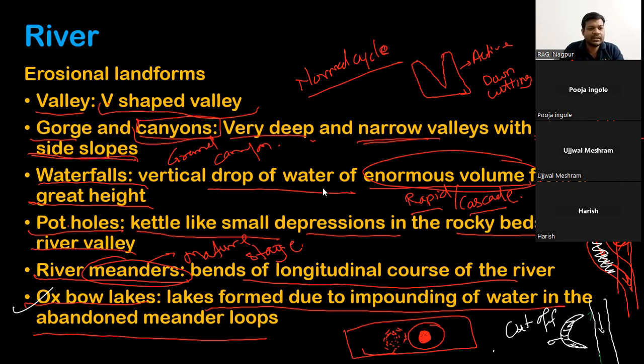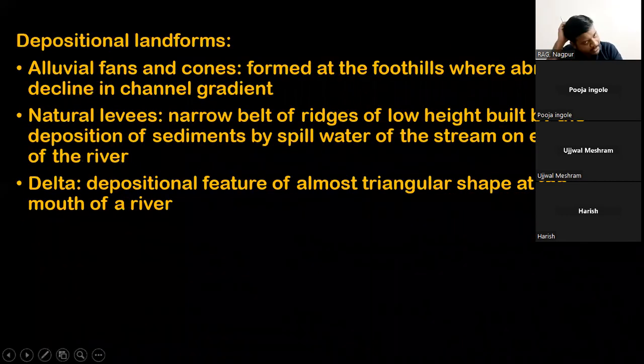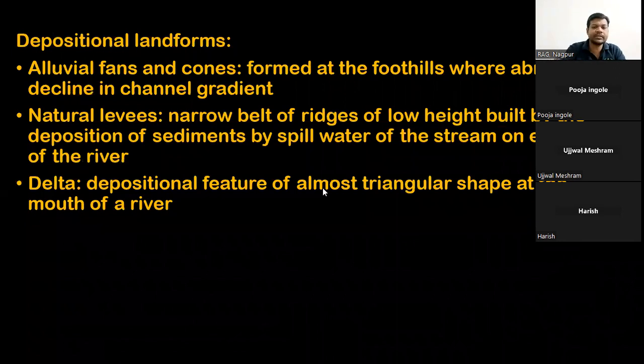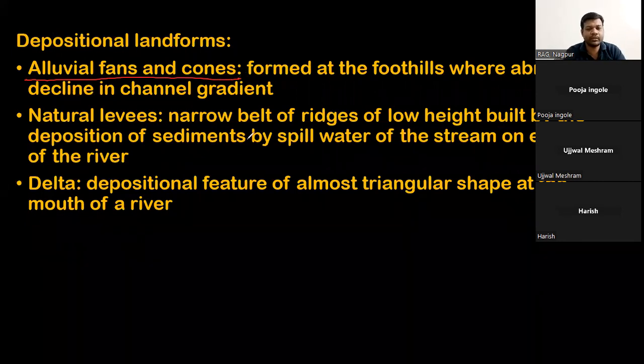So these are the erosional features of the river. Next we come to the depositional features. The first depositional feature is the alluvial fan and alluvial cone.